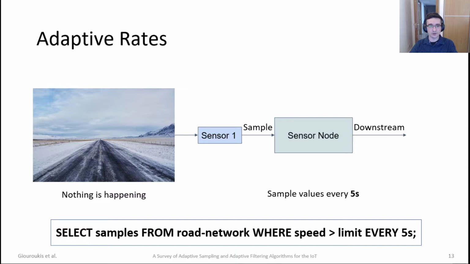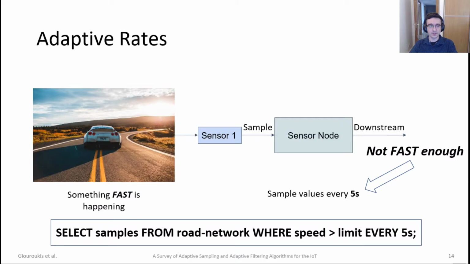At the beginning, there is nothing happening on the network, but we still sample values every 5 seconds. Let's say that something fast were to happen, like a supercar going through the highway, violating the speed limit by a lot. The 5-second rule that we impose on our query is not fast enough.